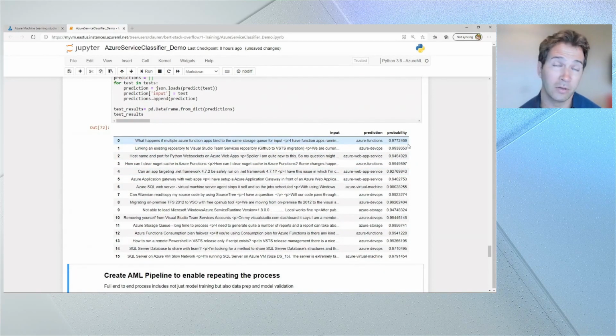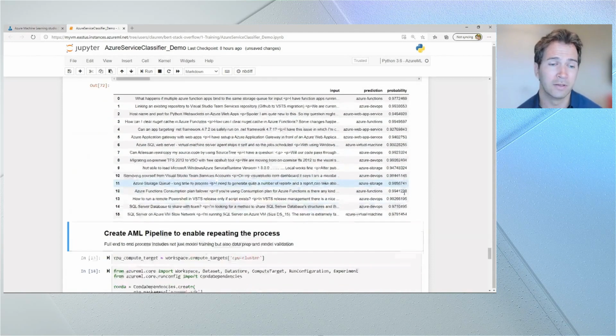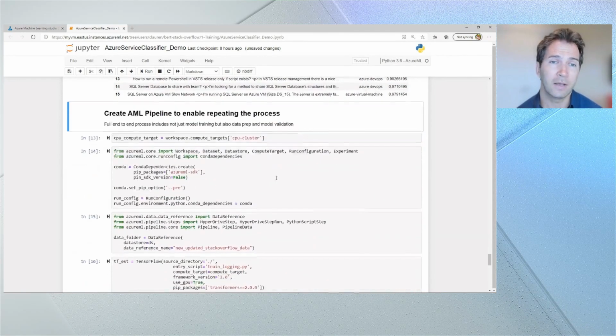Previously, I saw that the model looked like it performed pretty well based on the validation accuracy, and based on these input values, it looks like it got pretty darn good results with a really high probability, sometimes more than 99%. So I'm very confident in deploying this model and using it in my business processes. Now, to get the best quality results on a continued basis, we'll want to monitor and make sure that the model continues to perform well.